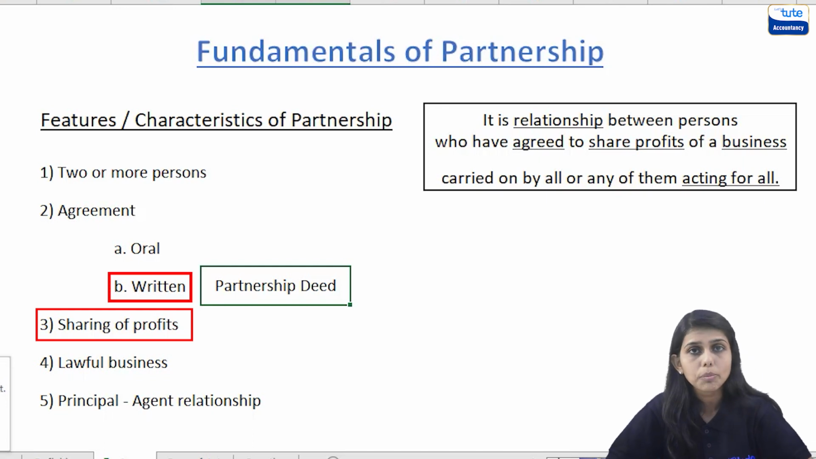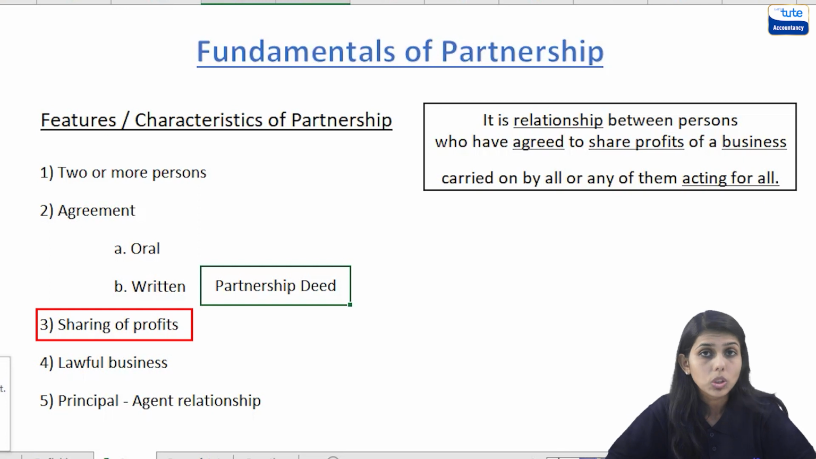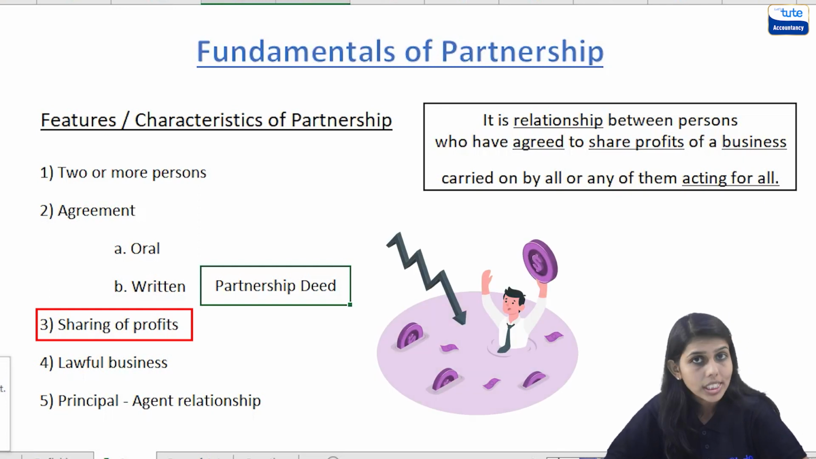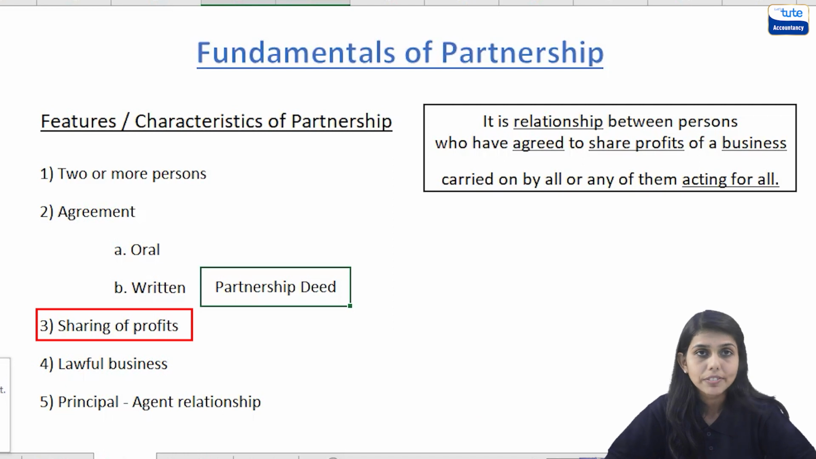If there is a written agreement, it would be mentioned in the deed how the profits would be shared. Also, do note that the profits are shared between all the partners, but if there are losses in the firm, then it is not necessary that all partners have to bear the loss. So now let's move further.